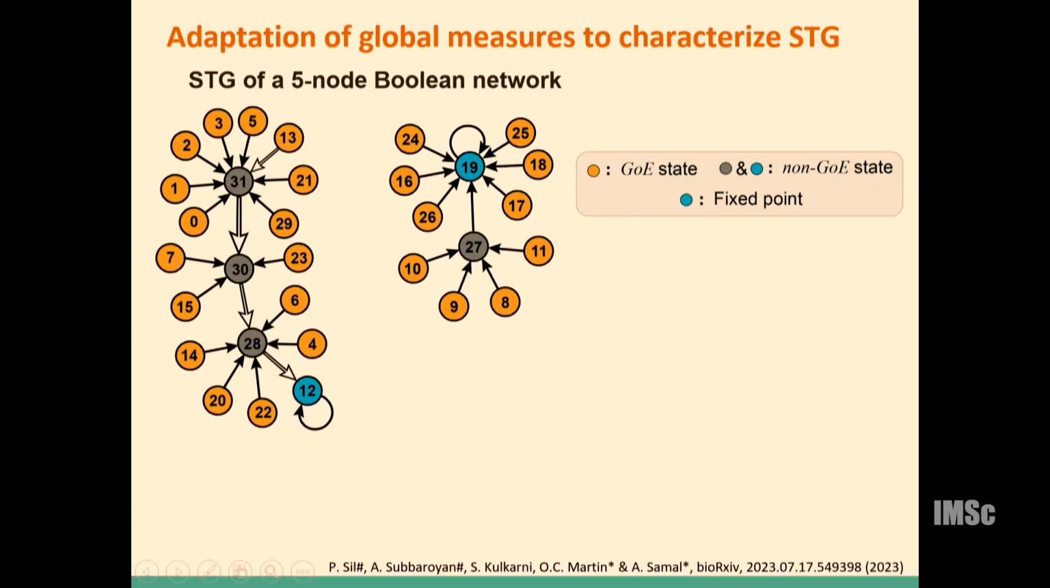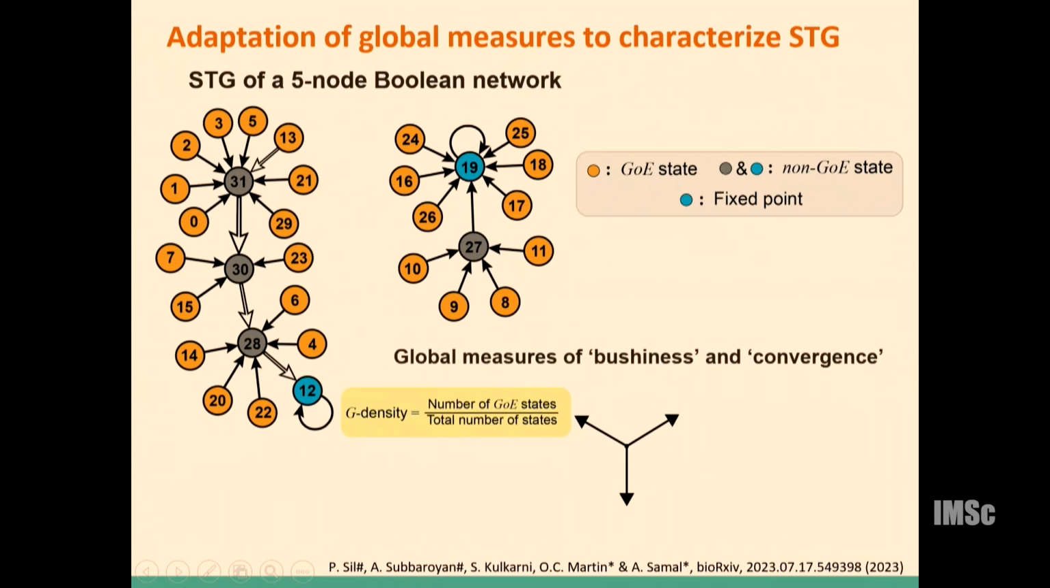You can see that there are nodes colored in orange. They are called the Garden of Eden states. That is, they are the nodes that don't have any in-degree. The other nodes are called the non-Garden of Eden states. So the first quantity is based on the Garden of Eden states. The fraction of Garden of Eden states in the state transition graph is called G density.